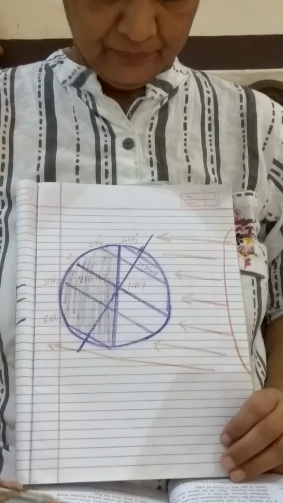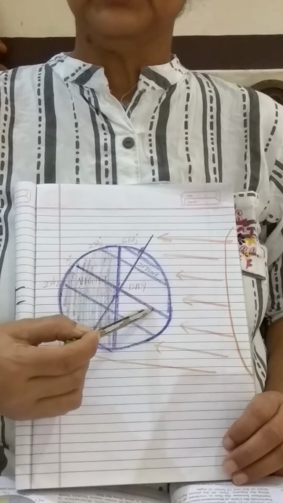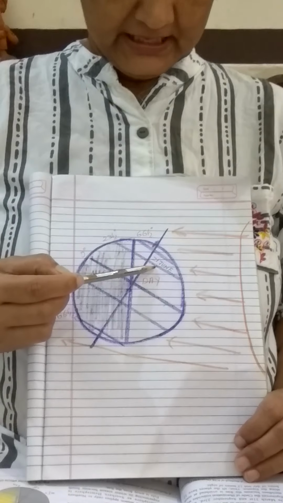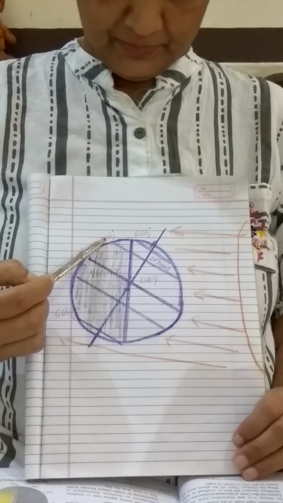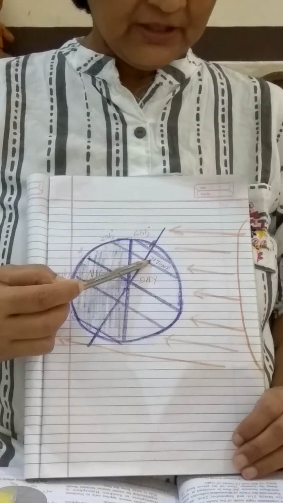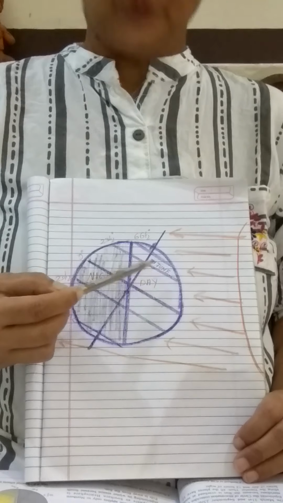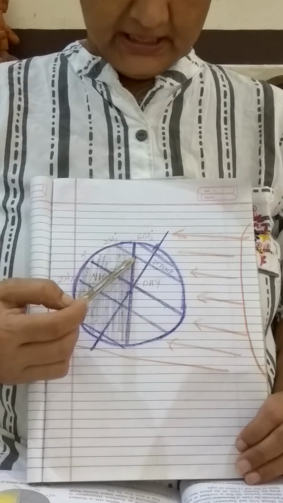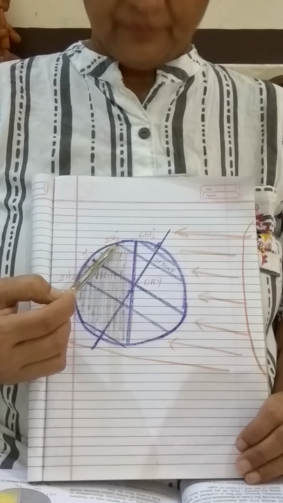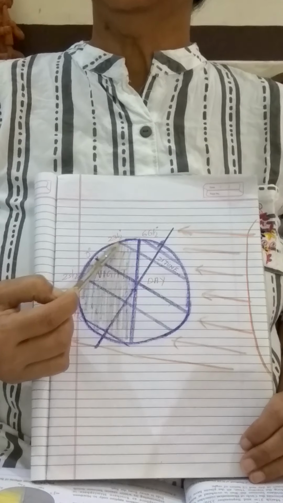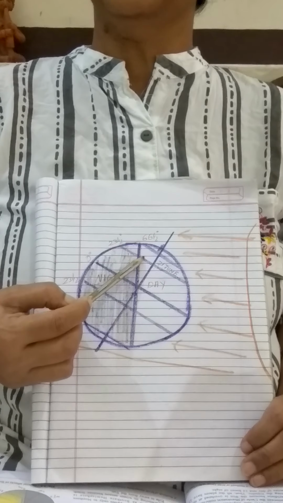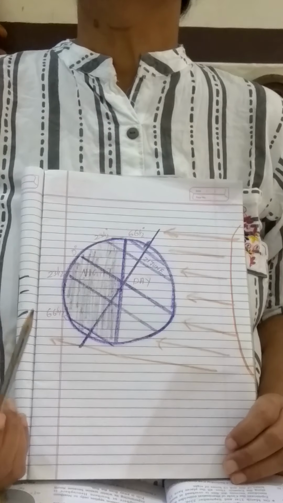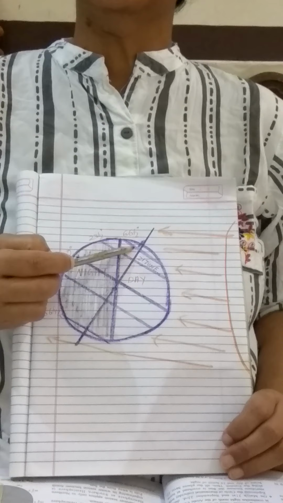Now also you see, throughout the year the rays of the sun fall direct on the equator, but once in a year the sun rays are direct on the Tropic of Cancer. That date is the 21st June. On that day, the duration of the day is maximum and the duration of the night is minimum. The days are longer and nights are shorter, and that is the summer solstice in the northern hemisphere.